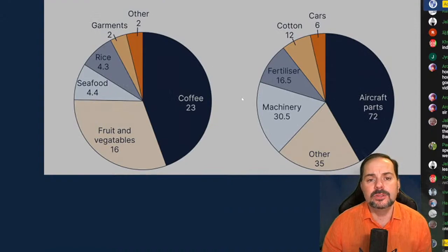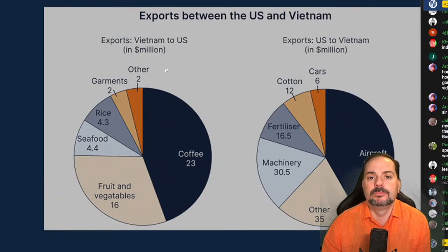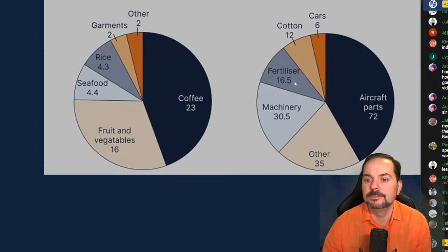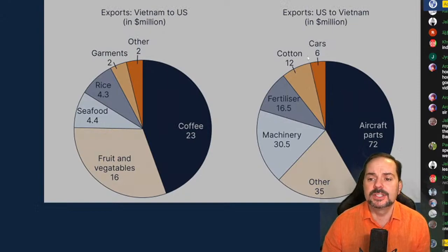And at the start, you don't really need to get into these small pieces like rice 4.3, seafood 4.4. You don't need to pay too much attention to that. And we're looking in millions of dollars, obviously here. But we don't really need to look at the small details yet. We just want to look at the slices, okay?